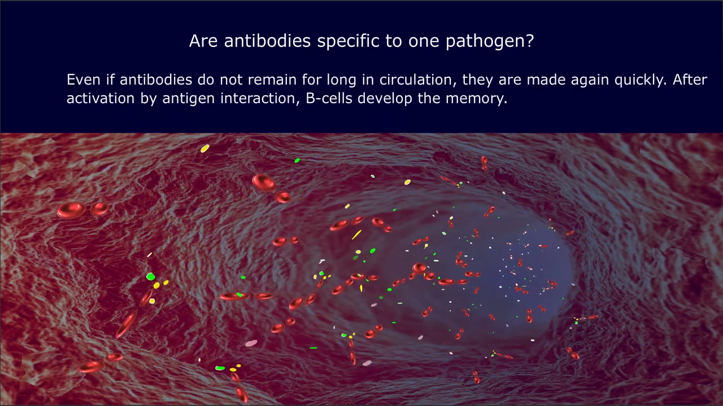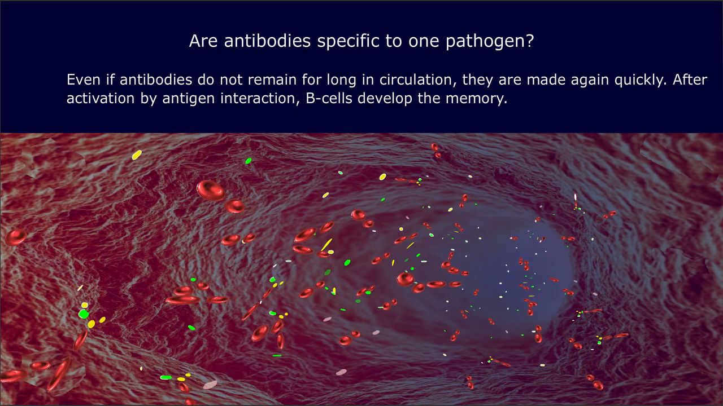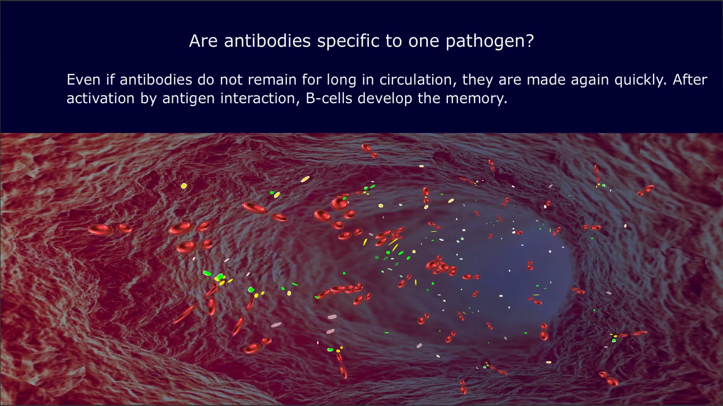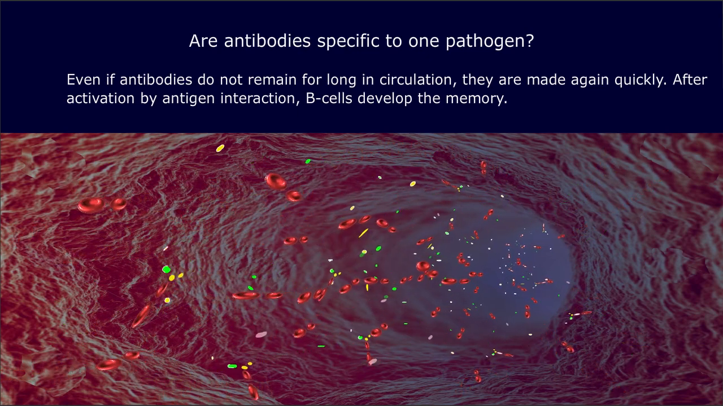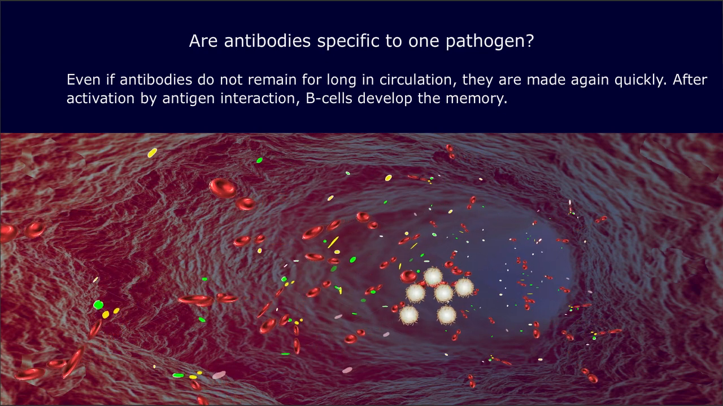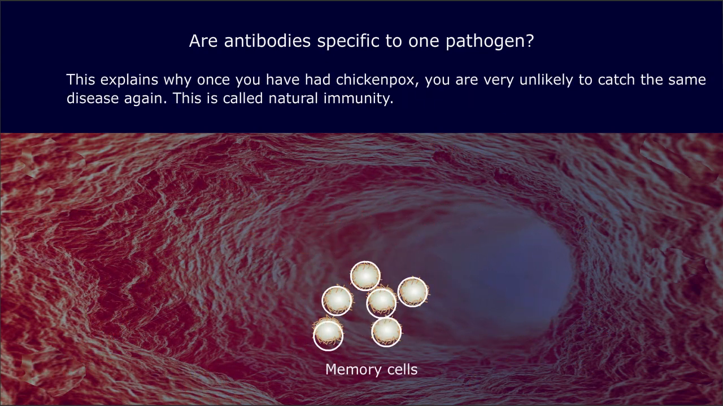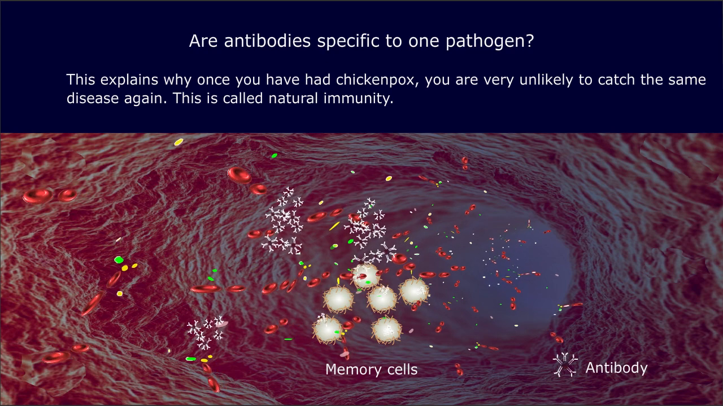Even if antibodies do not remain for long in circulation, they are made again quickly. After activation by antigen interaction, B cells develop the memory. This explains why once you have had chickenpox, you are very unlikely to catch the same disease again. This is called natural immunity.